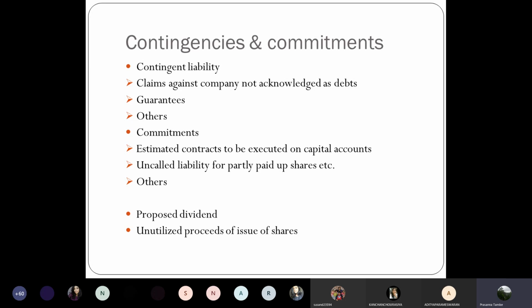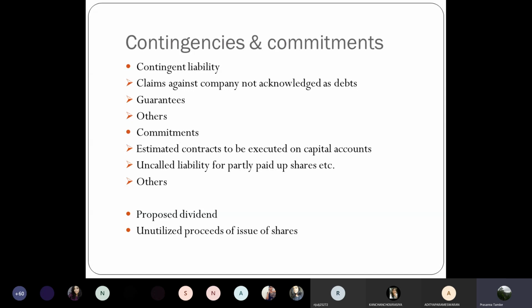Whether the guarantee will be encashed, you do not know as of now. Whether the claim will arise in this, you do not know as of now. It will be decided by future course of events. And therefore, it will be separately disclosed in the balance sheet. And any other contingencies. Apart from this, if you have any other contingent liability, that will also be shown here.